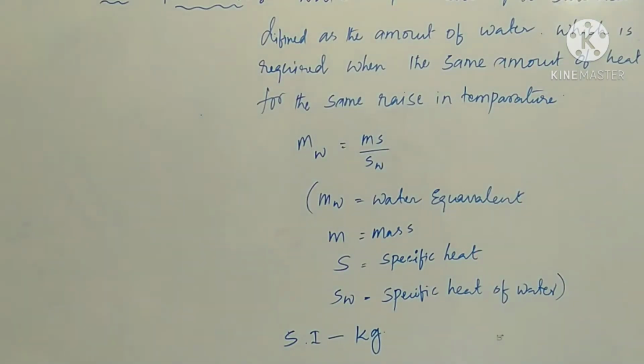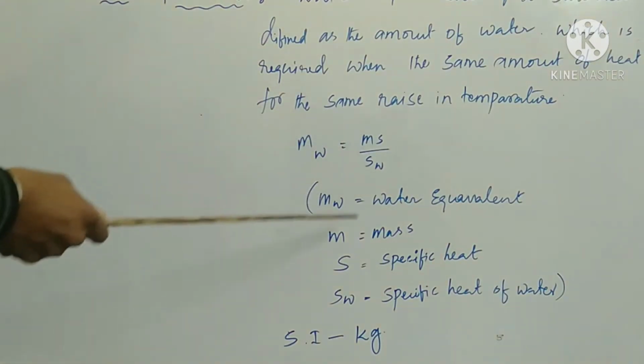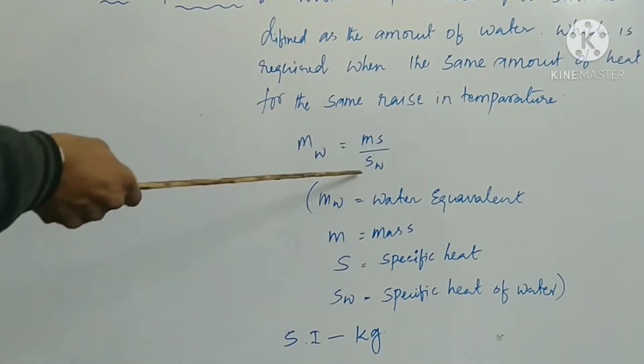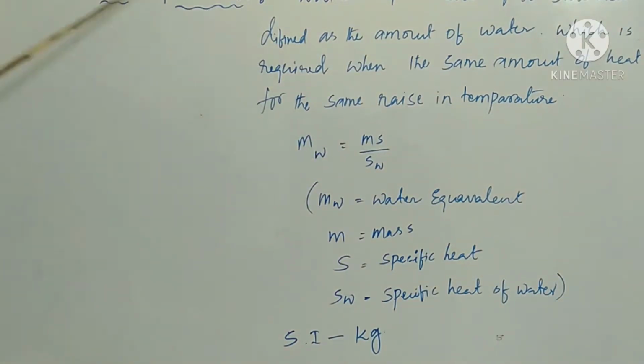So the water equivalent, M suffix W, is equal to mass of the substance into specific heat by specific heat of water. This is the formula of water equivalent: MW equals M into S by SW. The SI unit of water equivalent is kg.